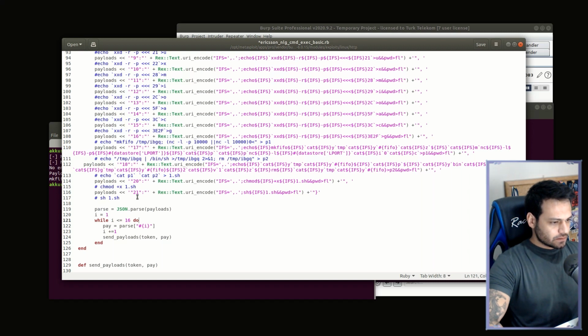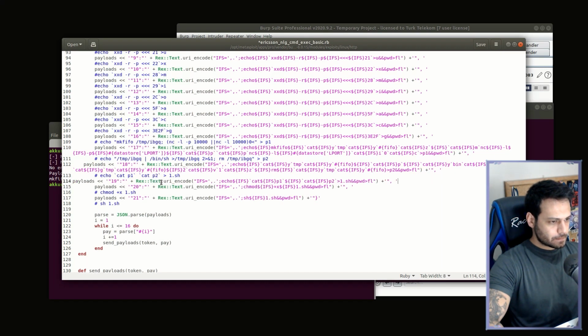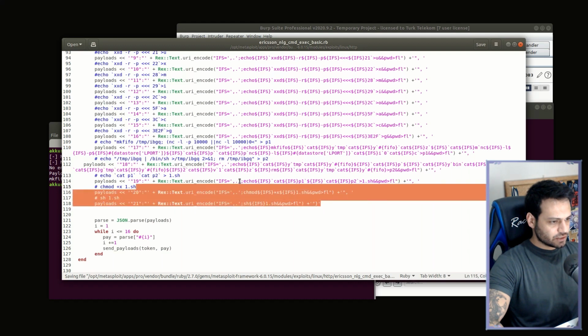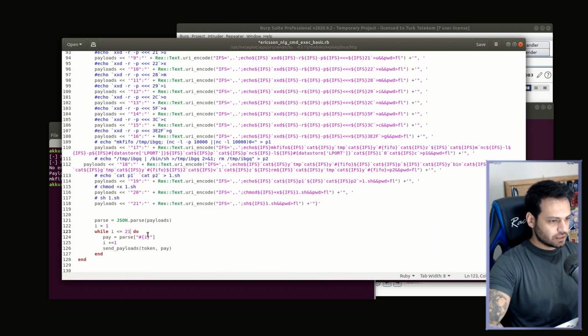For the while loop, we also need to change it to 21 because we have a total of 21 payloads right now. I need to fix these notes first. And here, this one should be here. Yeah, payloads are ready, and it's time to change the while loop number. Yeah, 21. It's okay.